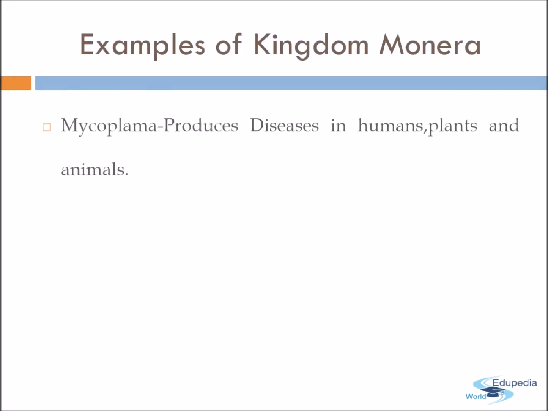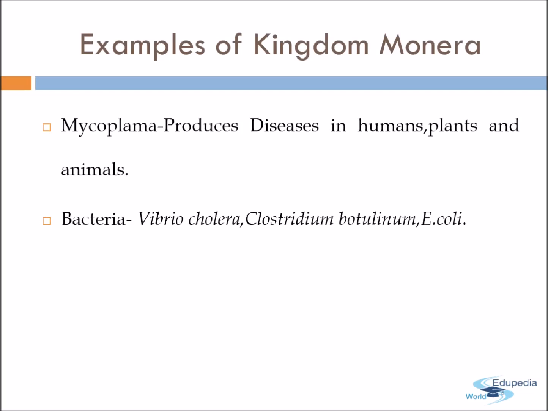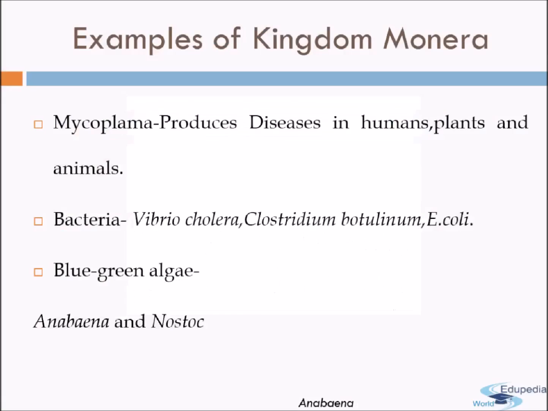Now, some of the examples. First is the mycoplasma. Mycoplasma is the smallest cell, and it belongs to kingdom Monera. It produces diseases in humans, plants, and animals. Bacteria like Vibrio cholerae, Clostridium botulinum, E. coli belong to kingdom Monera. Even the blue-green algae like Anabaena and Nostoc. Now this is the structure of Anabaena.